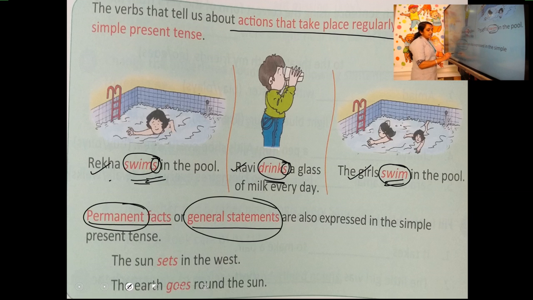Just like the sun sets in the west. Sun is singular, so we add S. The sun sets in the west. It's a general statement that we cannot change. The second one, the earth goes round the sun. The earth goes round the sun. Again, it is a general statement that we cannot change. It's a rule. So these kinds of actions can be stated in simple present tense.